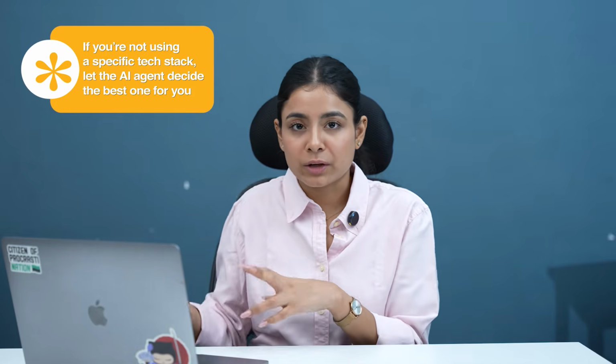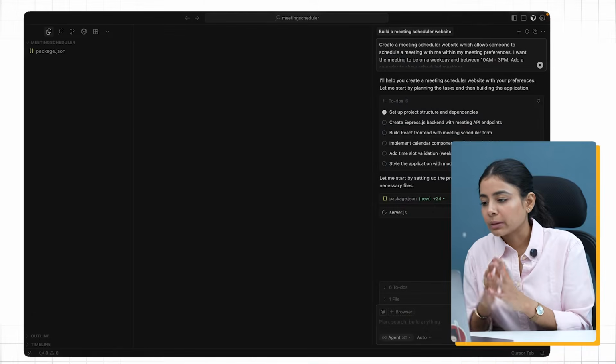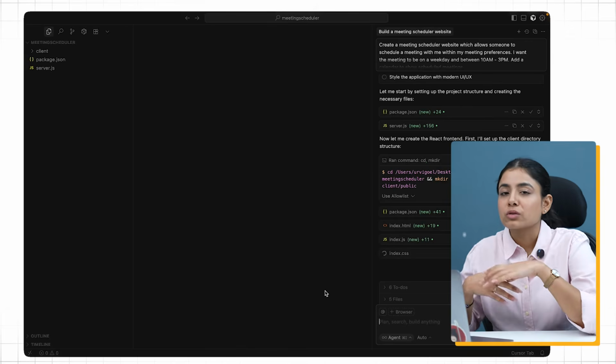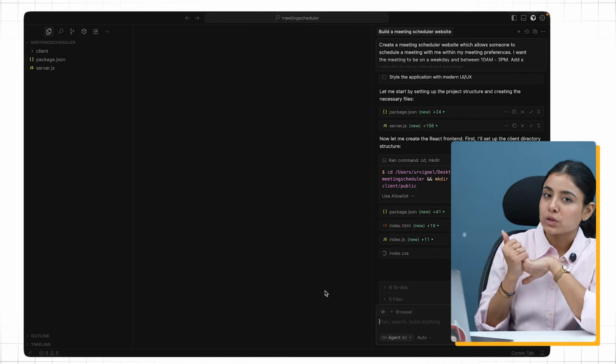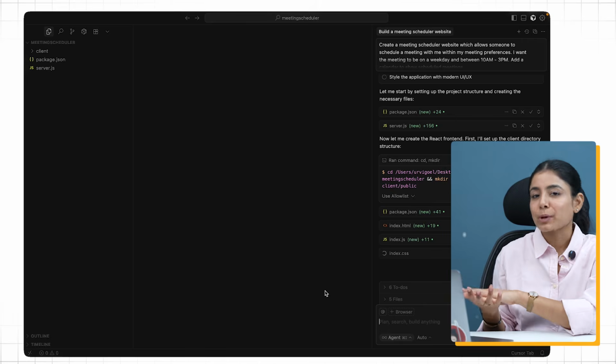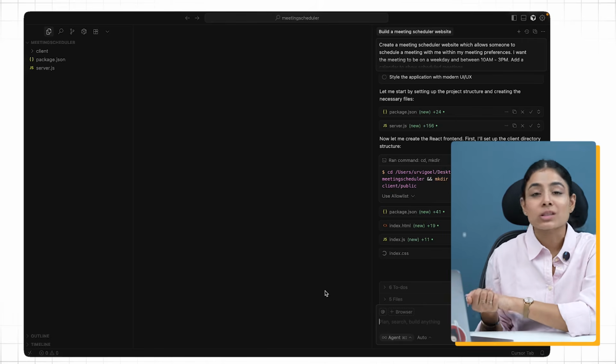Okay, so here I haven't mentioned what tech stack I want it to be. If you are not going for a particular tech stack, you can let the AI agent decide what would be the best one for it. It will most probably choose a basic one. For example, it might choose JavaScript in this one. It's also using React for front end, which might be because it might be taking into context that the previous project we asked it to build was in React.